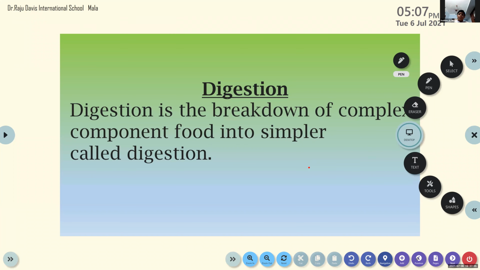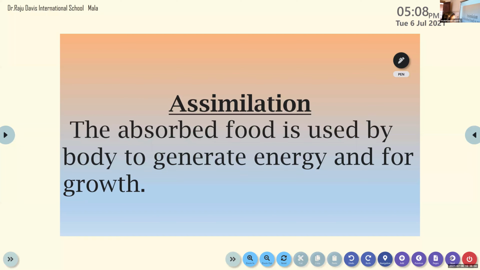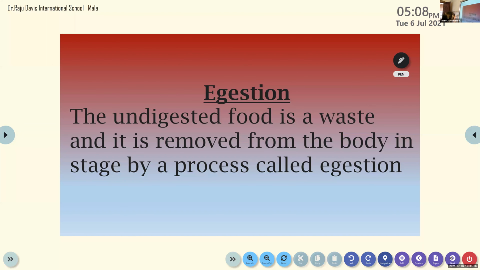Okay, ma'am. I hope all of you get an idea about the process of digestion. Digestion is the breakdown of complex components of food into simpler ones. This is what is known as digestion. Now let us see what are the parts of the human body associated with this process of digestion.